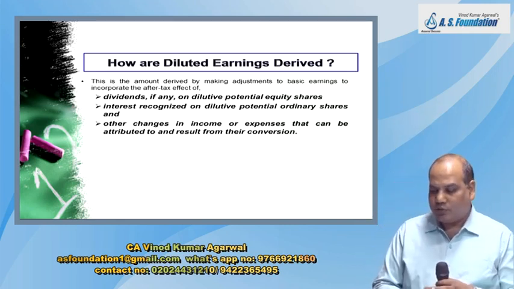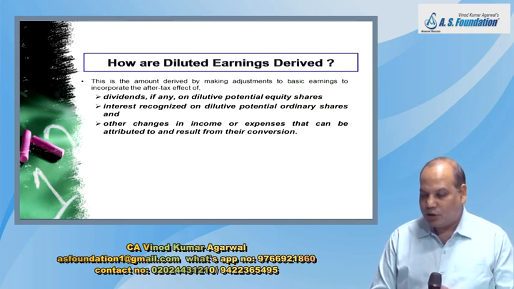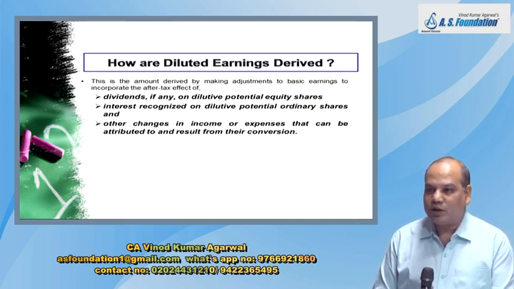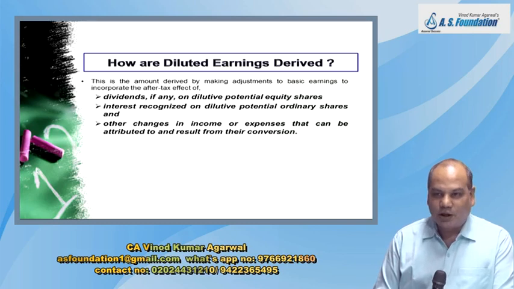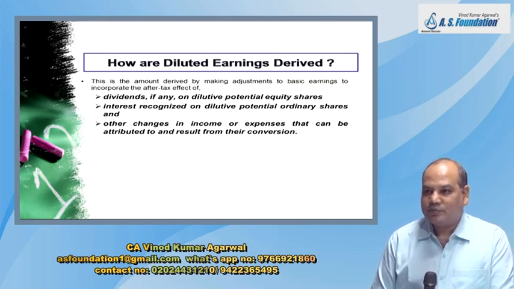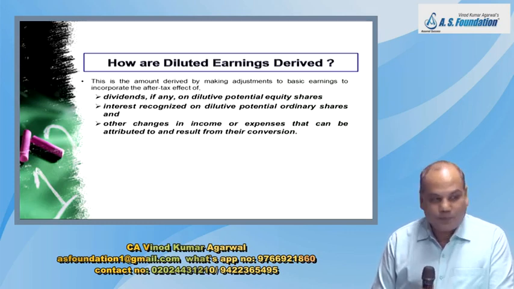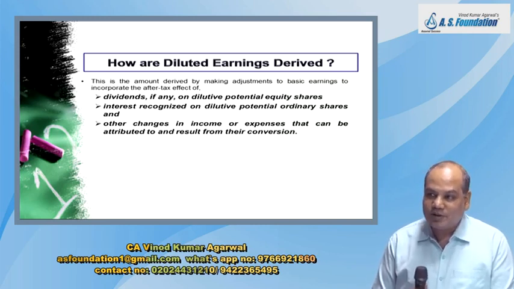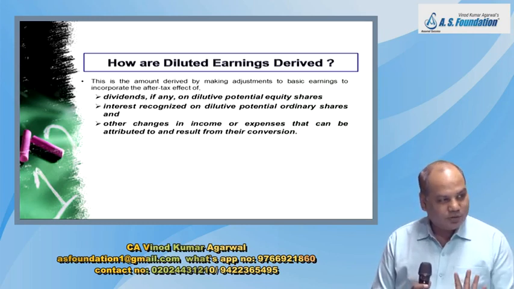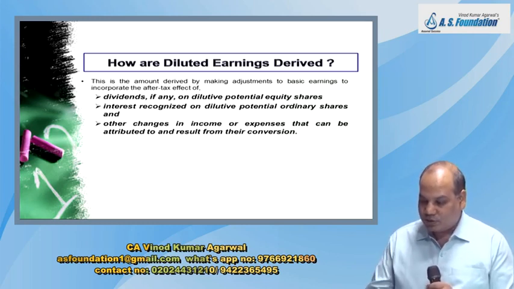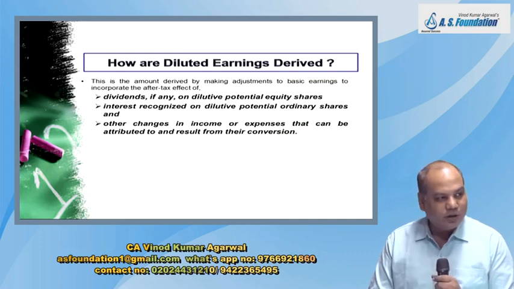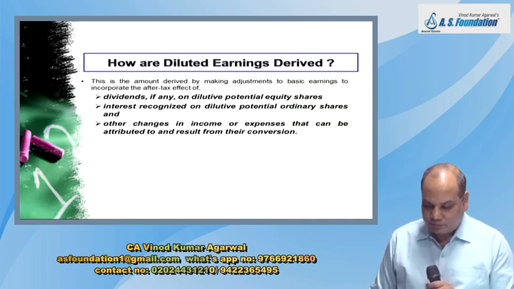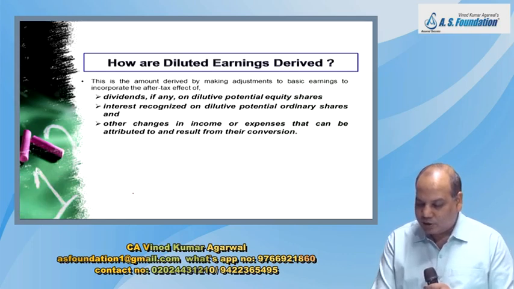So first of all, I should make it again clear. Calculation of diluted EPS is a notional calculation, a hypothetical calculation. What does that mean? It means we are assuming if potential shares were converted into actual shares, then what would have been the EPS? Okay. So make two adjustments, one in the numerator and one in the denominator. How do you make adjustment in the numerator?